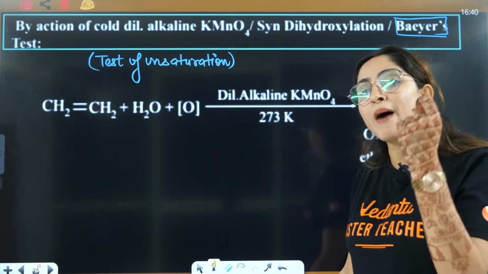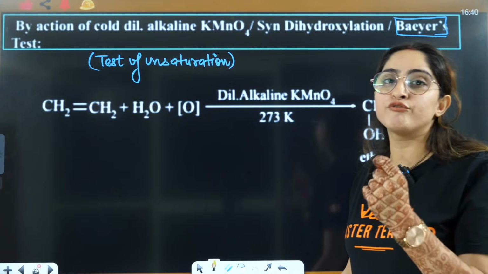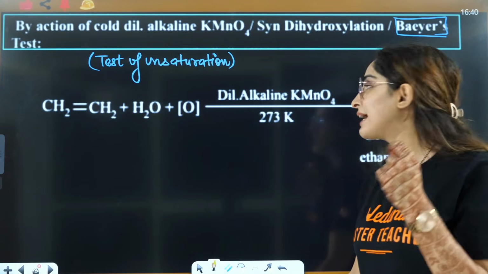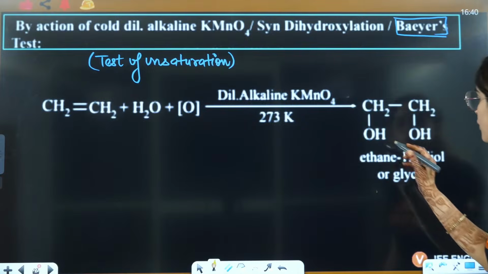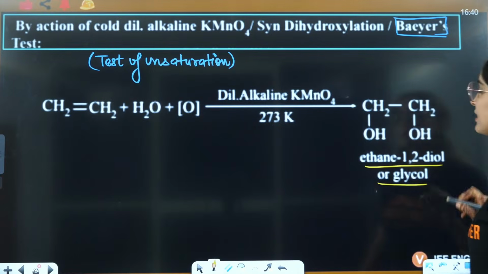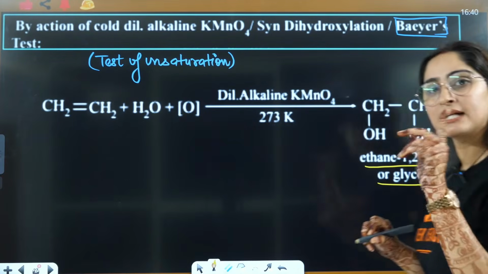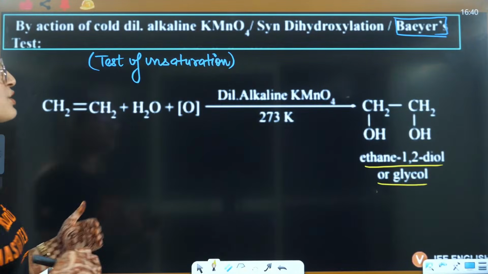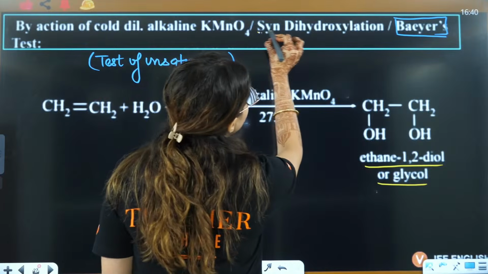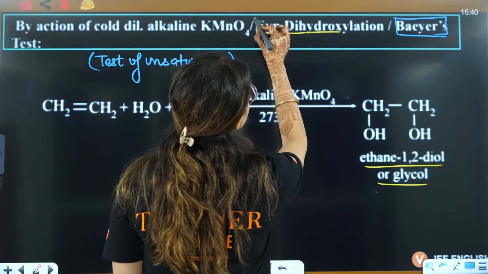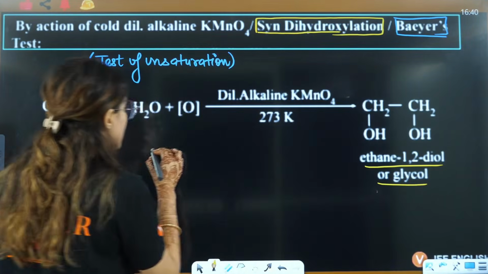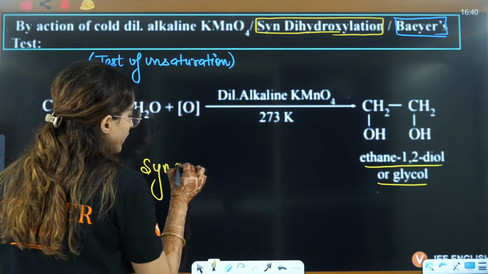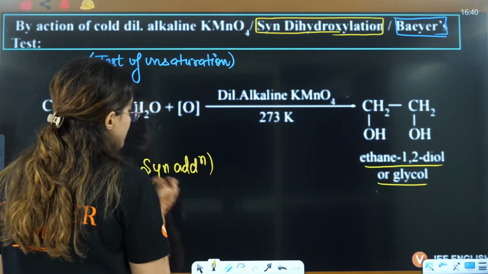Here that pi bond will break and you will have the formation of diols, and that too vicinal diols, right? Vicinal diols mean on the 2 adjacent carbons you will have the attachment of OH, and that is going to be a syn dihydroxylation. That means this is going to be a syn addition.